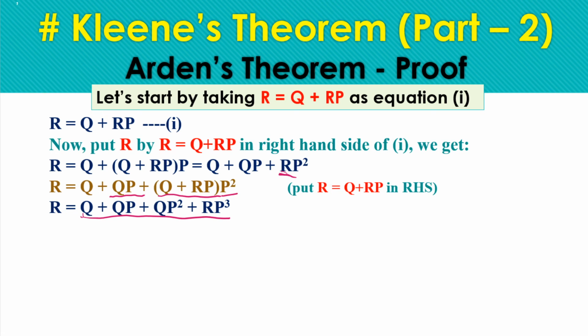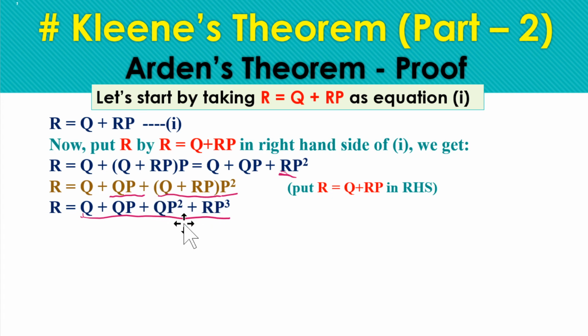So after putting this equation in the right hand side n number of times, we get this type of pattern where the equation keeps growing and RP is raised to a power greater than in the previous equation.